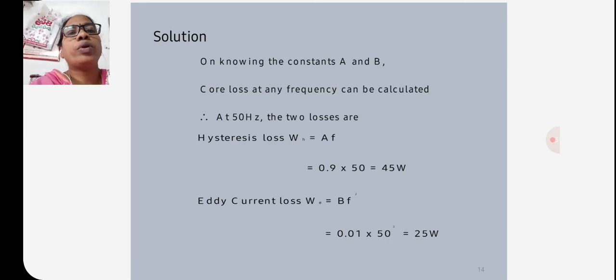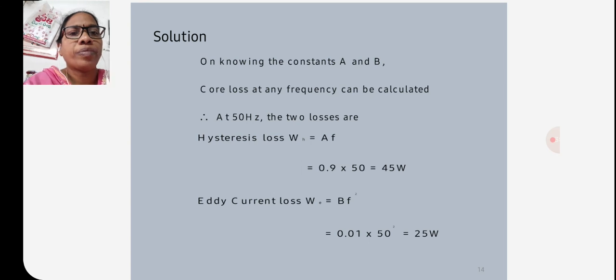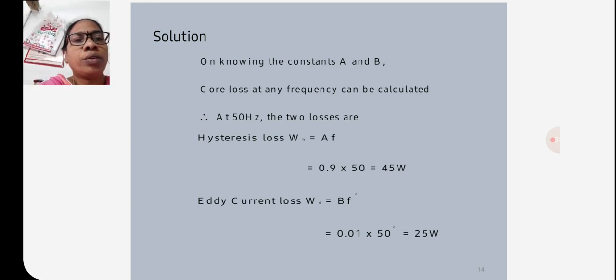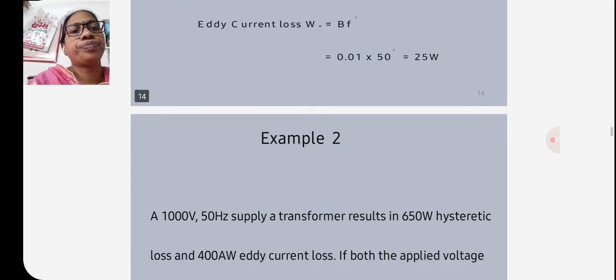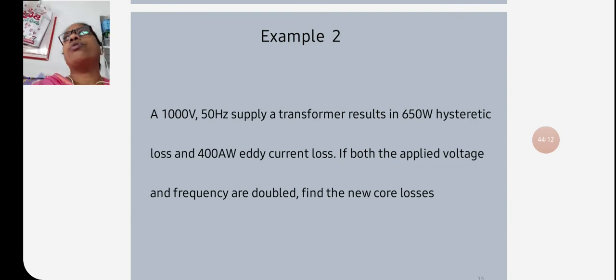So on knowing the constants A and B, core loss at any frequency can be calculated. At 50 hertz, the two losses are: hysteresis loss WH is equal to AF, that is 0.9 into 50, that is equal to 45 watts. Eddy current loss We is equal to BF square, that is 0.01 into 50 square, that is equal to 25 watts. So this is the first example, and we go for another example.